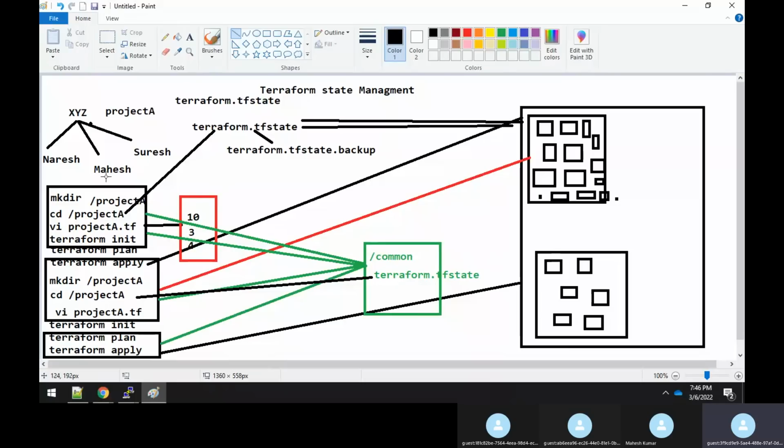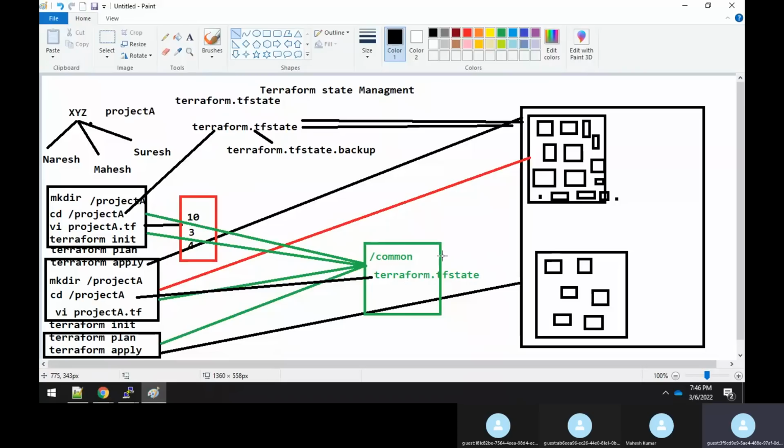Tomorrow, or at the end of the day, Mahesh will take it up, but he thinks that maybe Naresh might have updated the terraform.tf file. Okay, let me pull that file and then I'll start working. Again, you can see that there's a mismatch. It is basically a kind of human error, right? You will work, you know that you need to update at the end of the day, but you'll forget it. As humans, we tend to make mistakes, correct? So here again, a mismatch is happening.